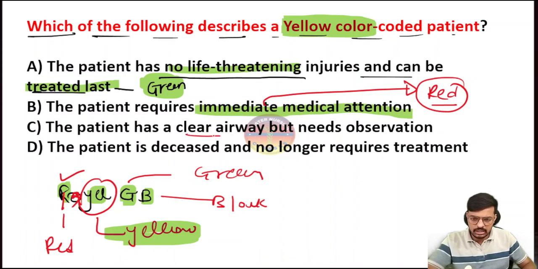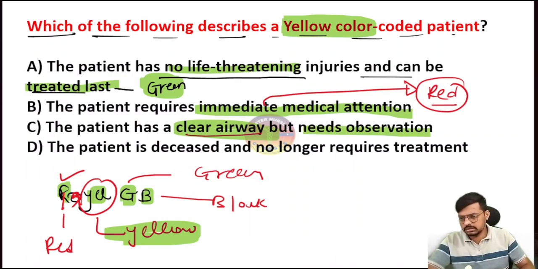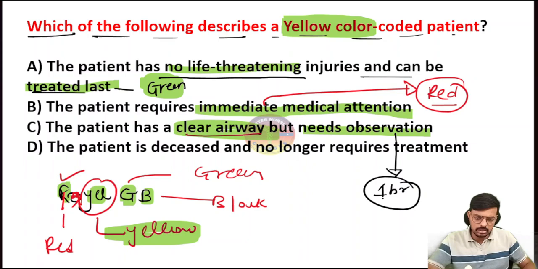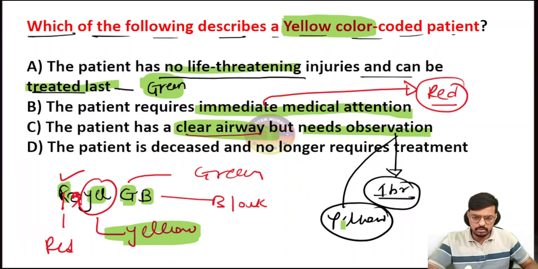The patient has a clear airway but needs observation. The airway is no problem, which means it is not an emergency, but needs just observation. So we can delay the treatment for up to 1 hour. This kind of patient we have to consider in the yellow. And the patient who is deceased, meaning already dead and no longer requiring treatment, we have to add in the black.